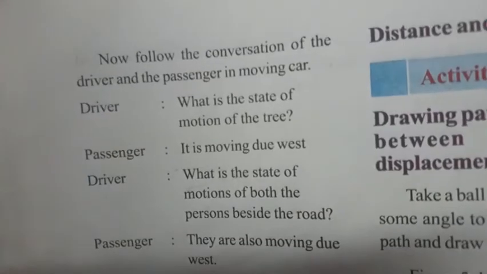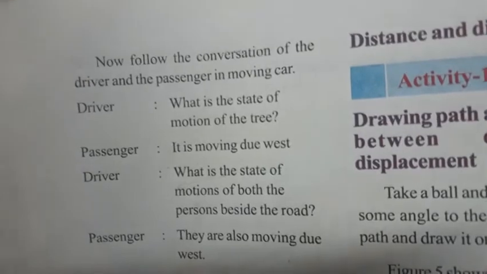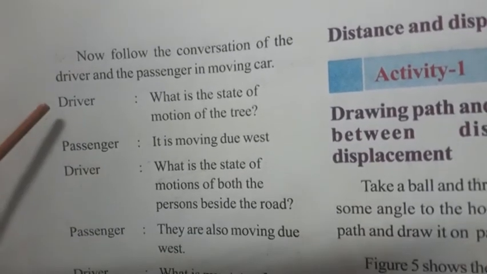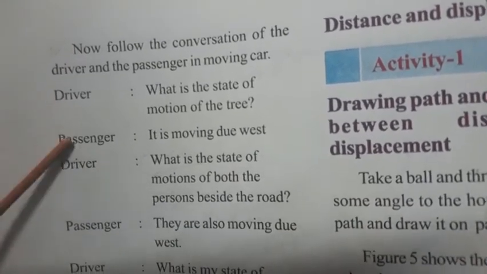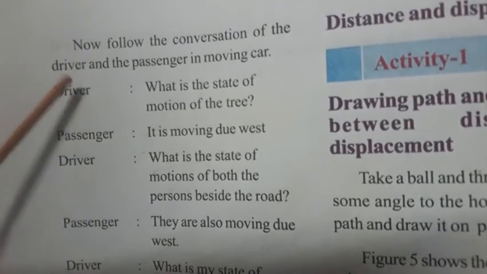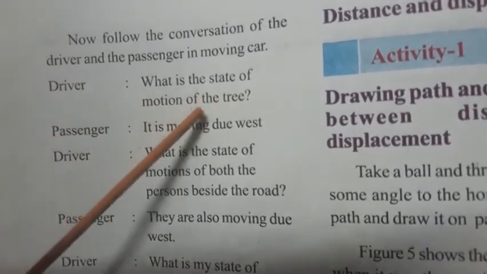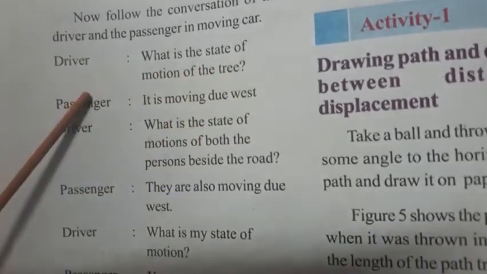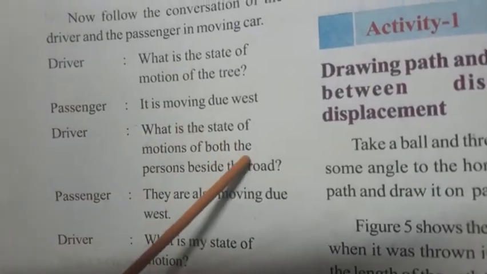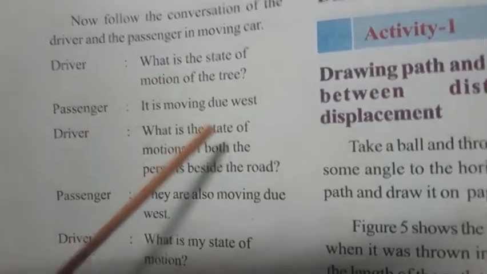So till now we have seen the conversation between Somesh and Srinu. Now we will see the conversation between driver and passenger, what they are talking. The driver is saying, what is the state of motion of the tree? The passenger is saying that it is moving due west. See, in the last page we have learned that the driver was moving towards east.